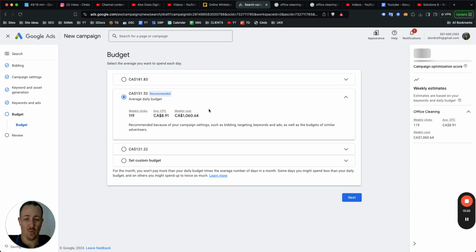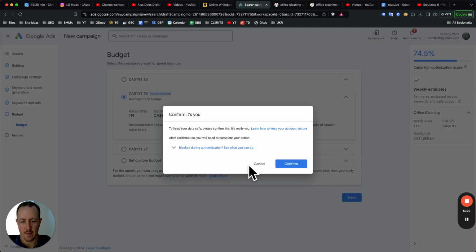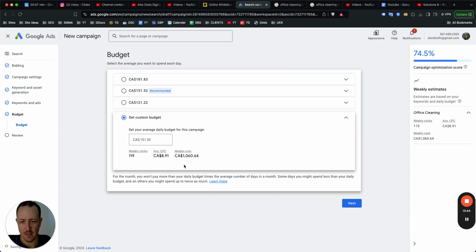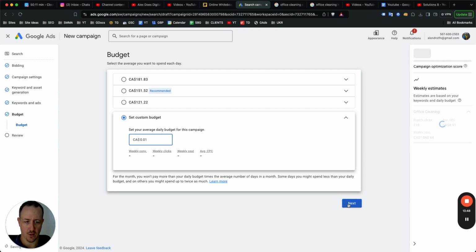Here's where you set your budget. When it comes to office cleaning, guys, you can see even Google's recommended budget is $150. $50 per day minimum is going to be the entry level to get into like the bottom floor of Google Ads. If you only have $100 or $300 or $500 to spend, save your money, invest in something else. It's not going to be enough to generate enough data, let alone leads for your business. You can set a custom budget per day. Just because this is my test account, I will set it to 0.01.